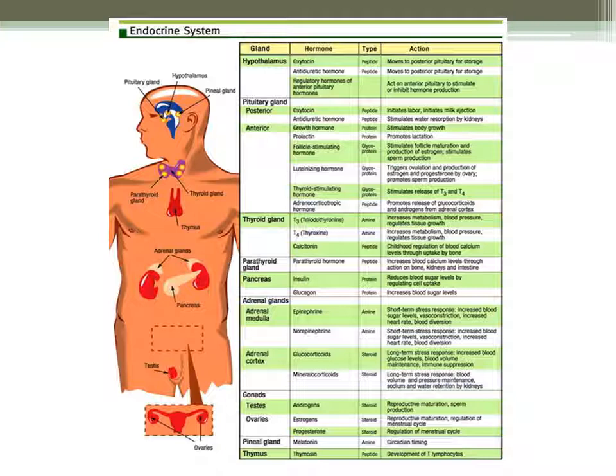All right, so that's 1 minute. If it's still not enough, I suggest that you pause this video and look at it one by one. Since I got it online, you can also check it in Google. You can just read through it. I think all of the glands I've already mentioned in this video. So that's the endocrine system, the glands, its hormones, the type, and its action.